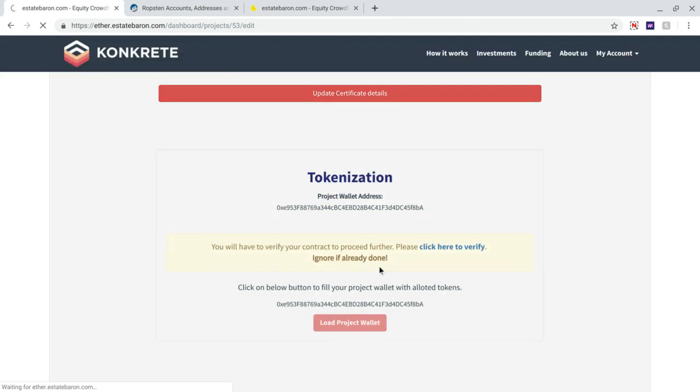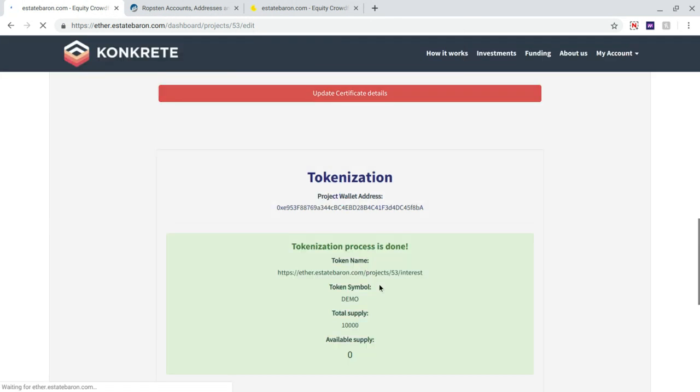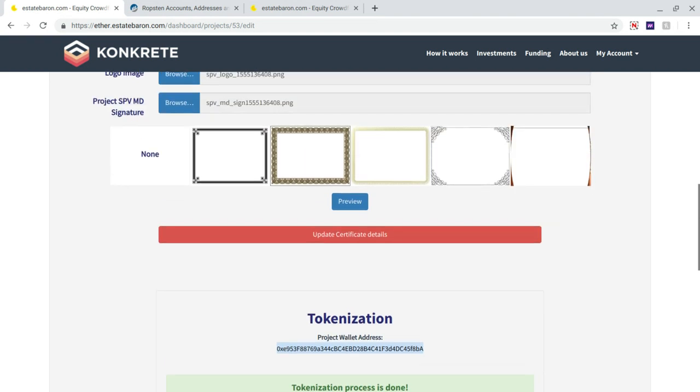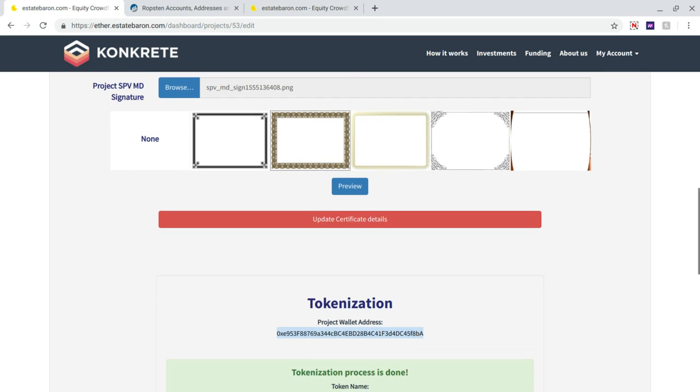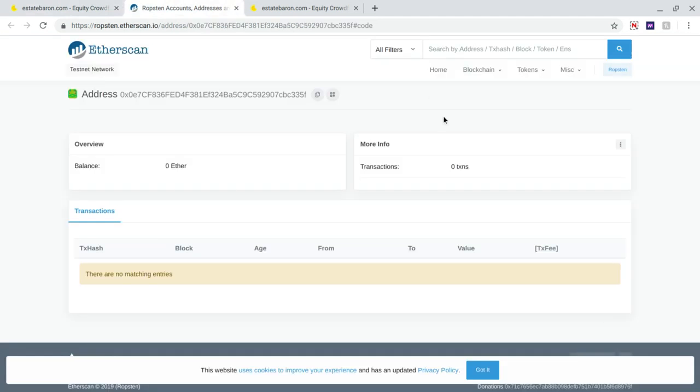The tokens have been generated successfully. So theoretically, what should happen now is 10,000 tokens should be in this wallet address. Now you can see that the token symbol is demo. It's an ERC20 token. Total supply is 10,000, and it has a hash of the project path, which is where the offer documents such as the prospectus, PDS, offering circular, etc. will be. We'll just verify whether the tokens have come to this particular wallet address.